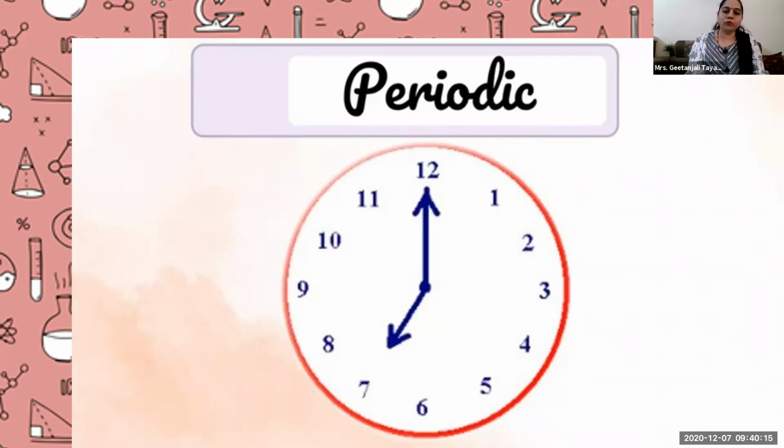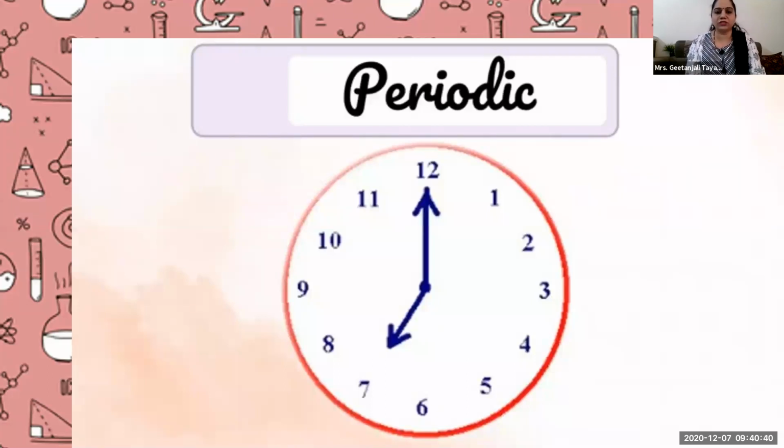Then in uniform motion, in the first category, we saw linear uniform motion. But whenever we talk about periodic motion, it is applied to circular motion also. That is the movement of the earth, rotation, revolving of the earth, because it is following a specific time period. It is bound to time. Hence it is called periodic motion.